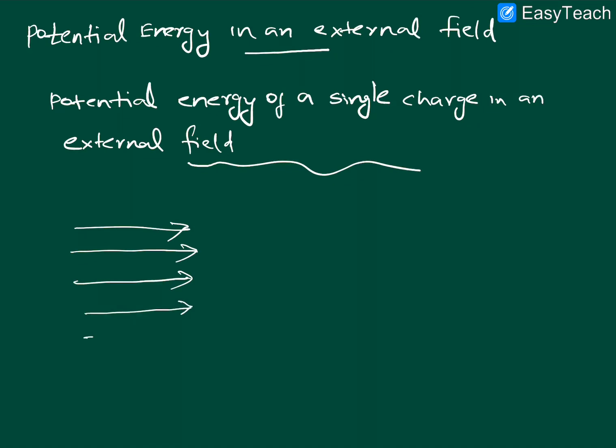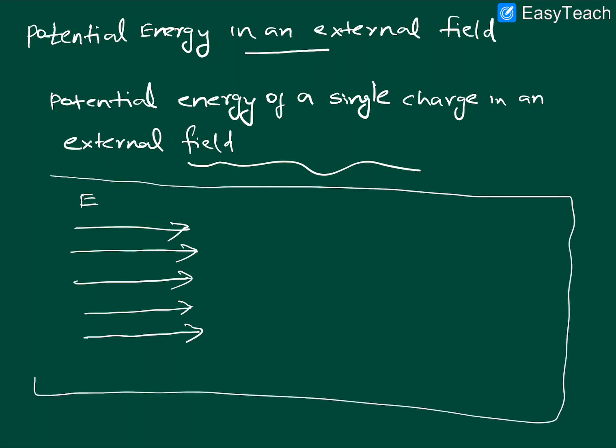Field means electric field. That electric field intensity is E. Now it is extending. If this is your region of space, in this space the same field is acting. Okay, so in this field you are bringing a charge.